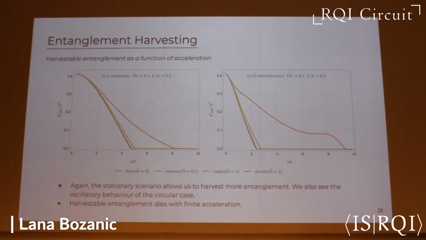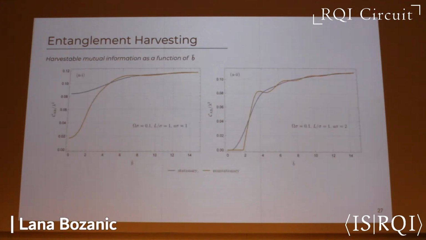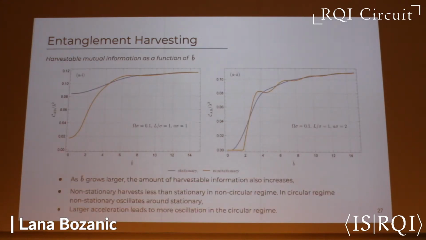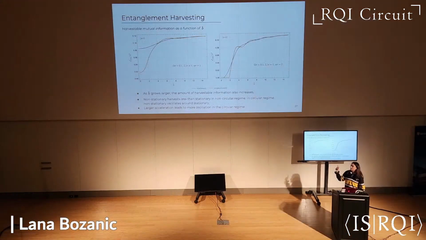And then when we plot the concurrence as a function of B bar, this is a bit more apparent. When we analyze the harvested entanglement as a function of the trajectory, or B bar, we see that as B bar grows larger, we can harvest more and more entanglement.